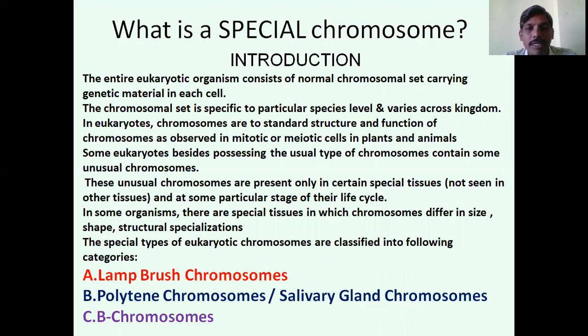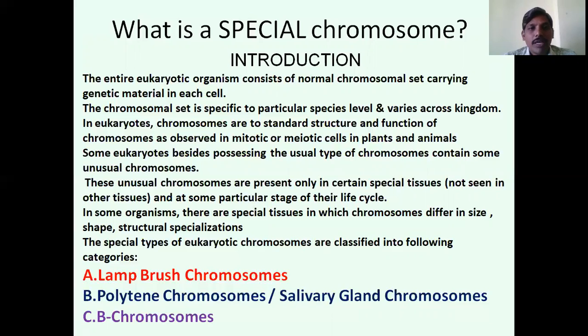In the normal state within the nucleus, the chromosomes are not seen clearly or distinctly, because all chromosomes appear as thread-like structures which are coiled with each other, and they make up chromatin material, not chromosomes. So what is a special chromosome?